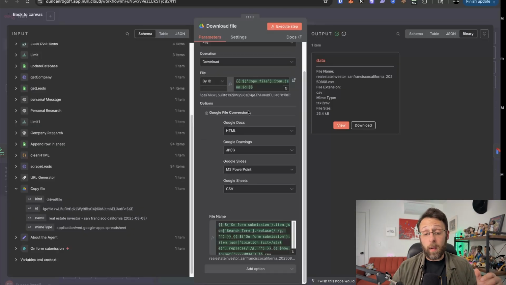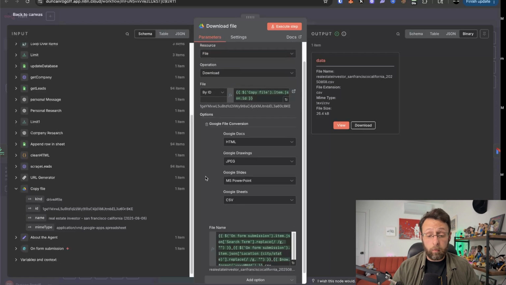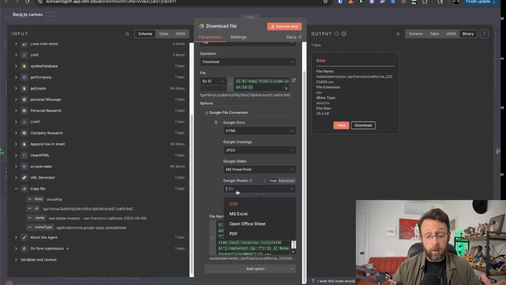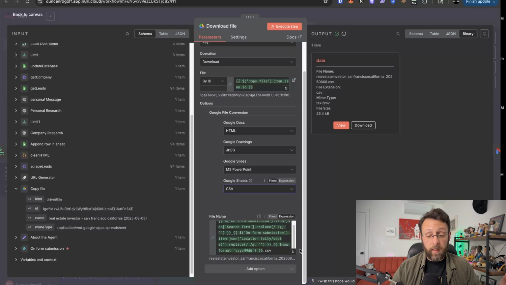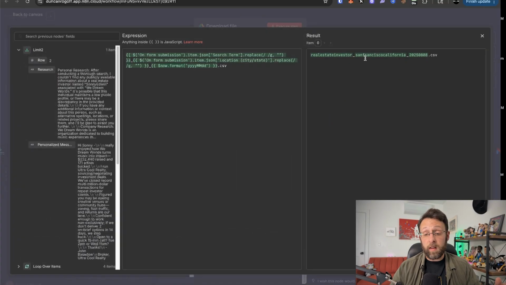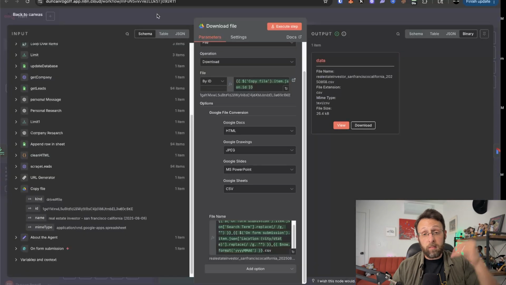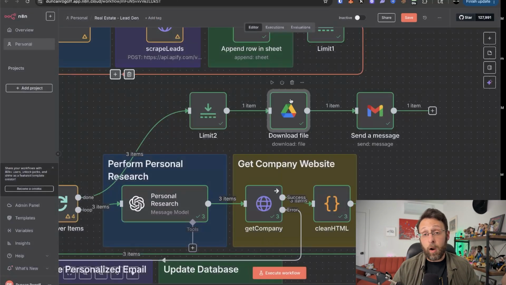The other thing that's important to add is this Google file conversion. Otherwise, you're going to download the Google Sheet in some weird format. So basically, you just want to set this here for the Google Sheet to download this as a CSV. And then I'm just using the file name again from the beginning. So I'm using Real Estate Investor San Francisco, California, and then the date .csv. And you want to make sure you add .csv to the end here. Again, otherwise, whatever system you're on actually isn't going to recognize that this is a CSV file, and it's not going to know how to open it on your system.